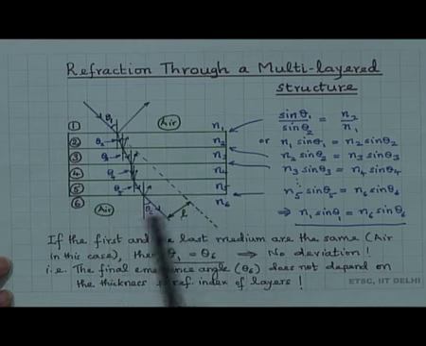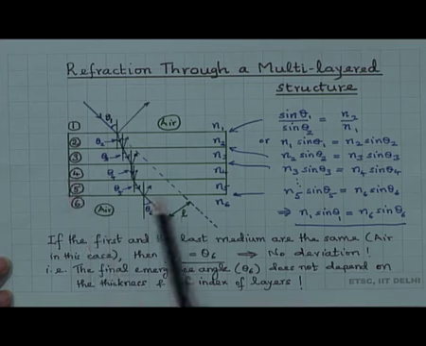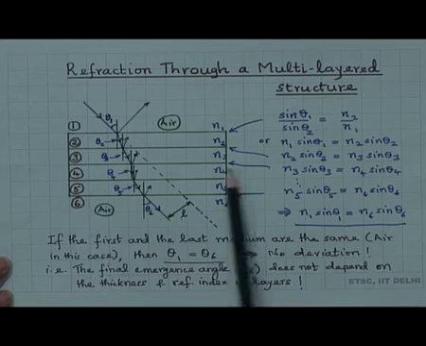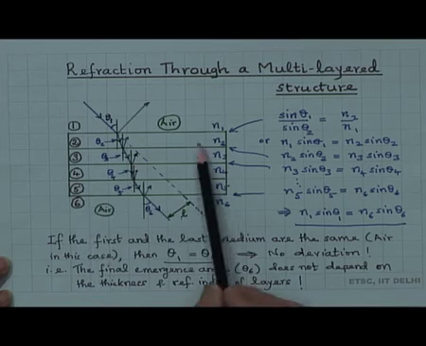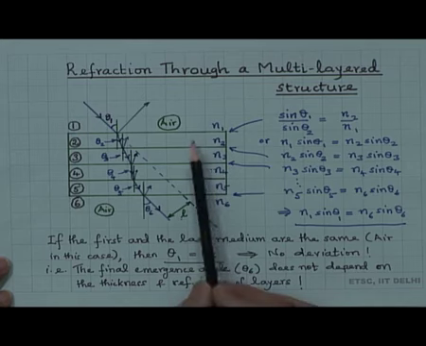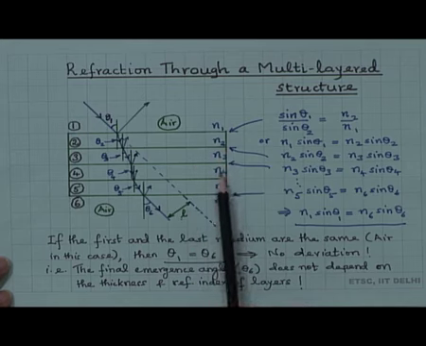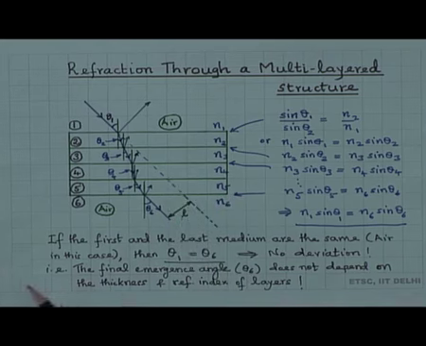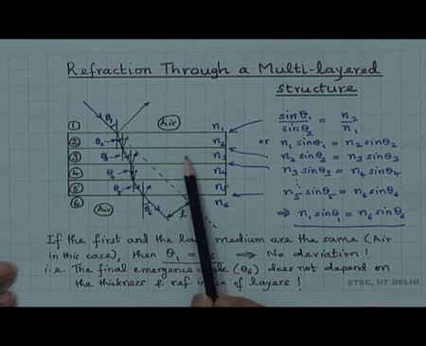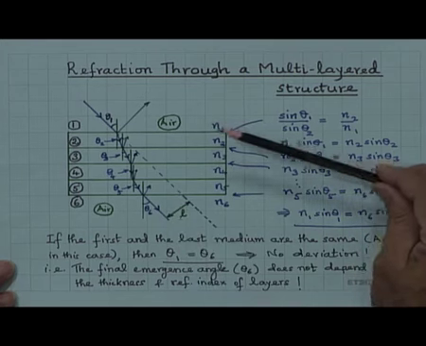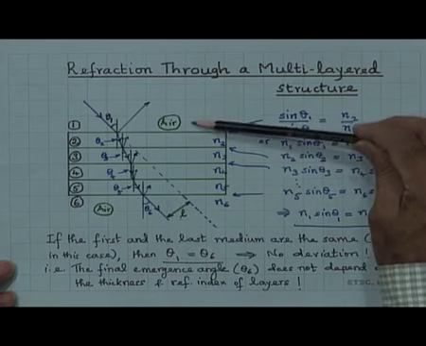So, this is a stack comprising of 4 layers of different refractive indices. They are N2, N3, N4, N5 are different. So, this is a stack comprising of 4 layers, and therefore, there are 6 refractive indices, one from outside here and one here.